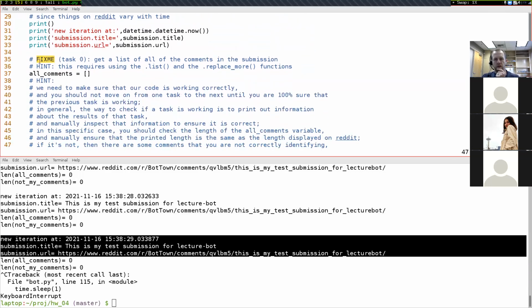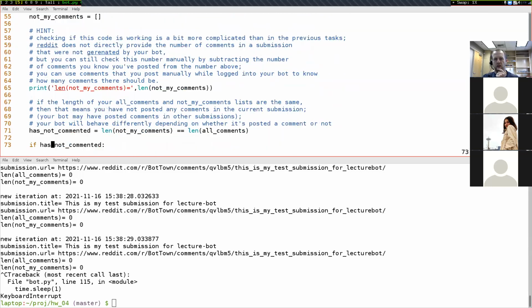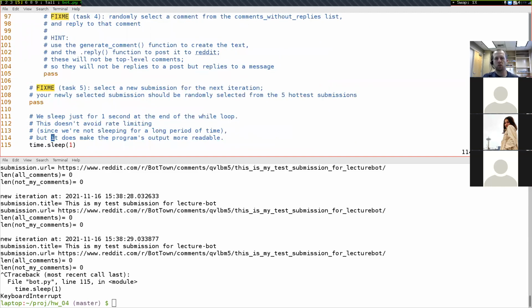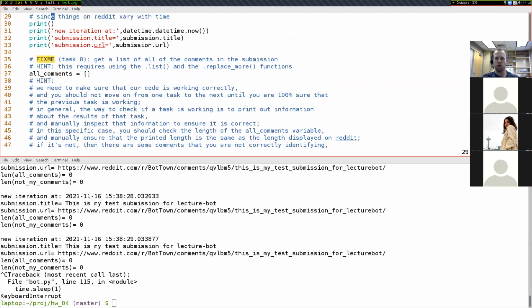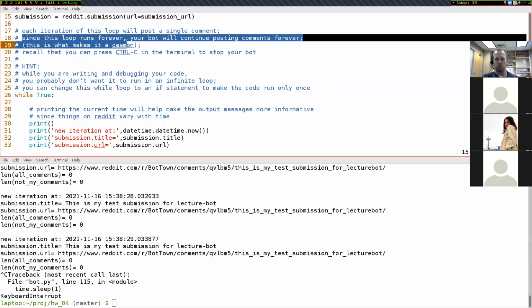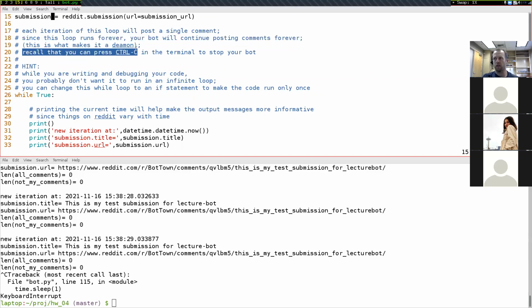And then come those 6 fix me tasks. All 6 of these fix me tasks are inside of this while loop. And eventually, basically what they're building up to is every iteration of this while loop is going to post a new comment somewhere on Reddit. So each iteration of this loop will post a single comment. And since this loop runs forever, your bot will continue posting comments forever. And then just again, as a reminder, you can press Control-C in your terminal to stop your bot from running.